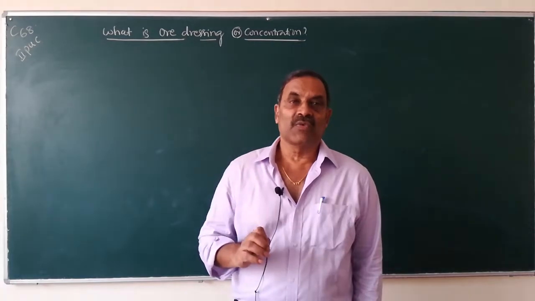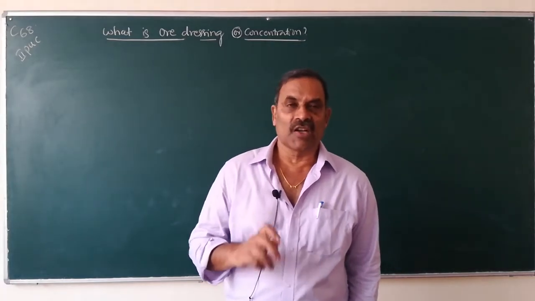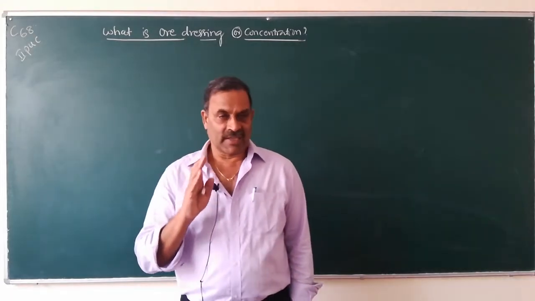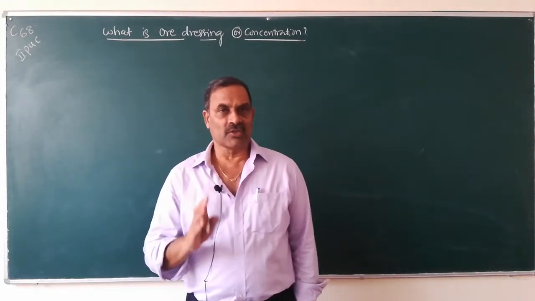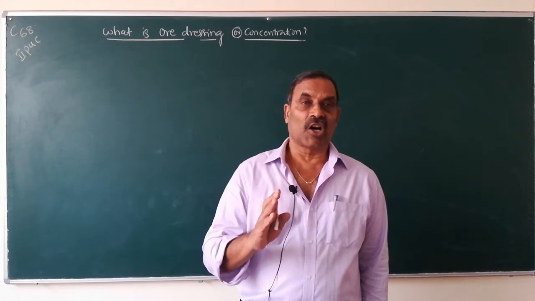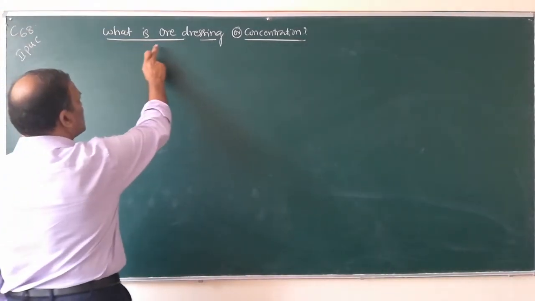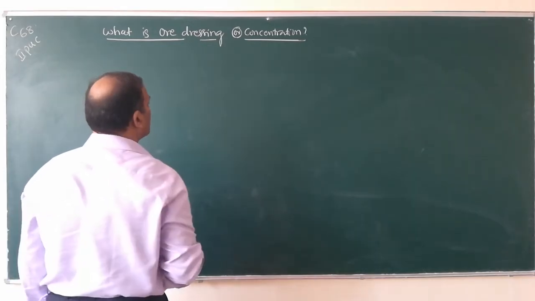That is what is known as ore dressing or concentration. The removal of gangue from the ore is known as ore dressing or concentration. Write down. What is ore dressing or concentration?